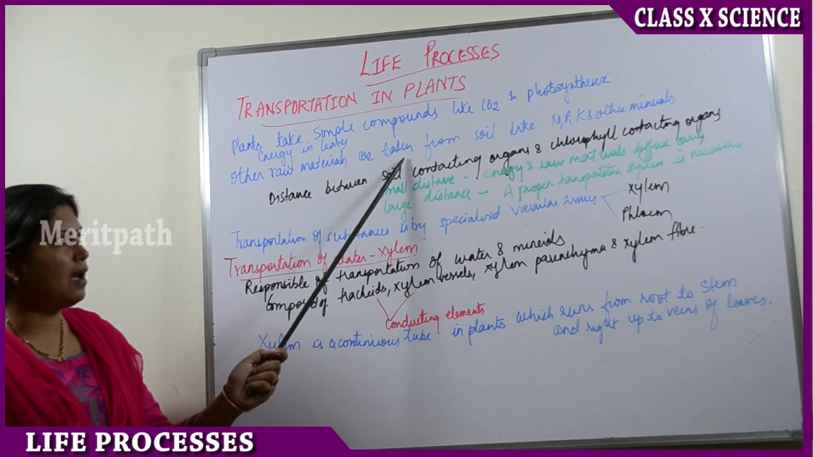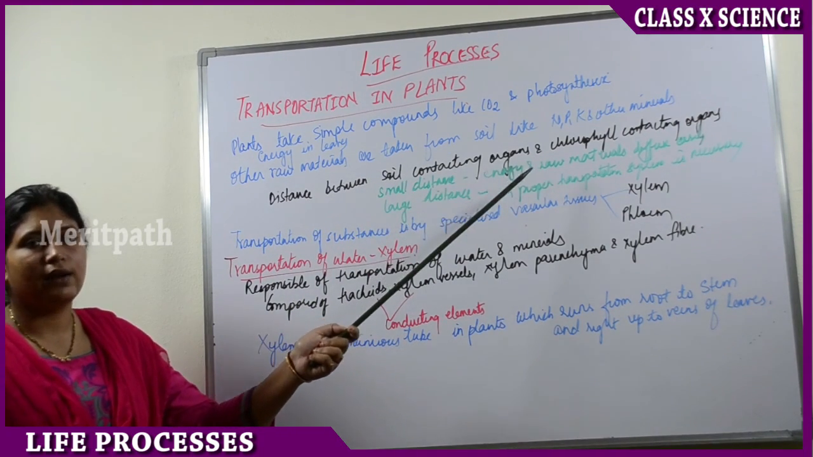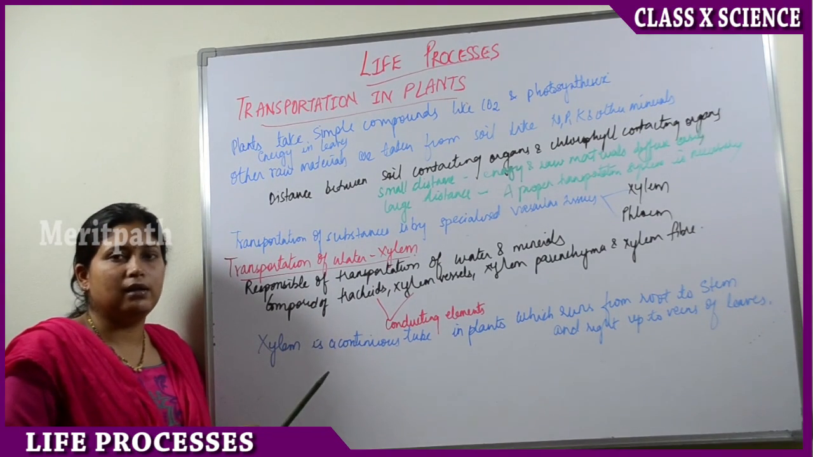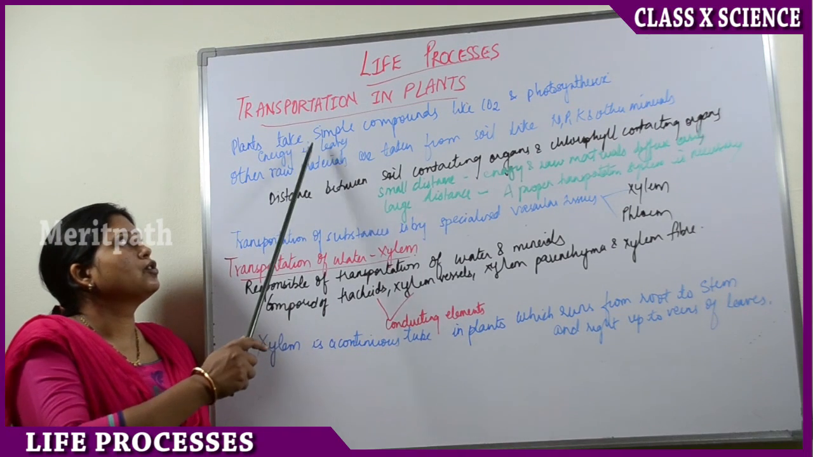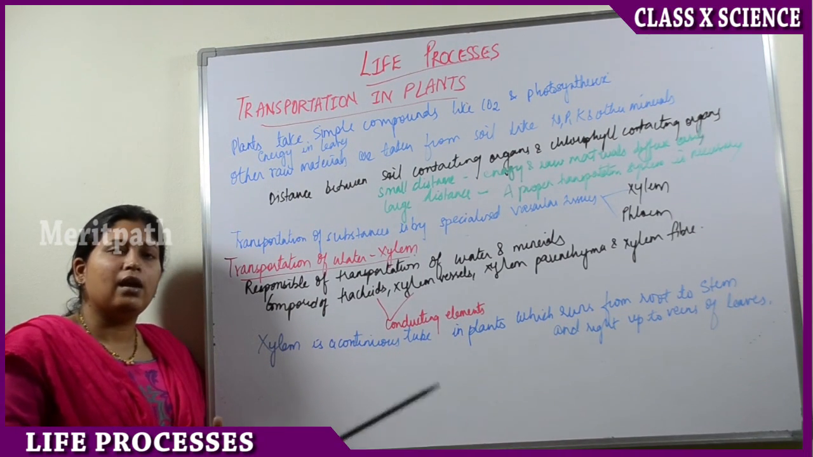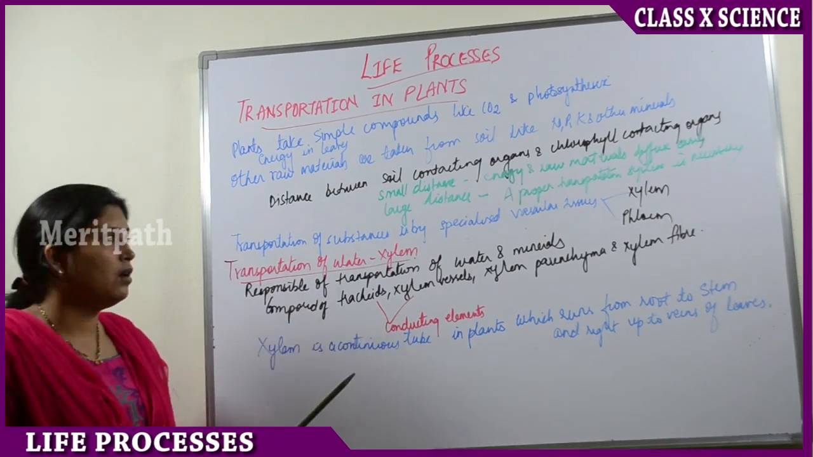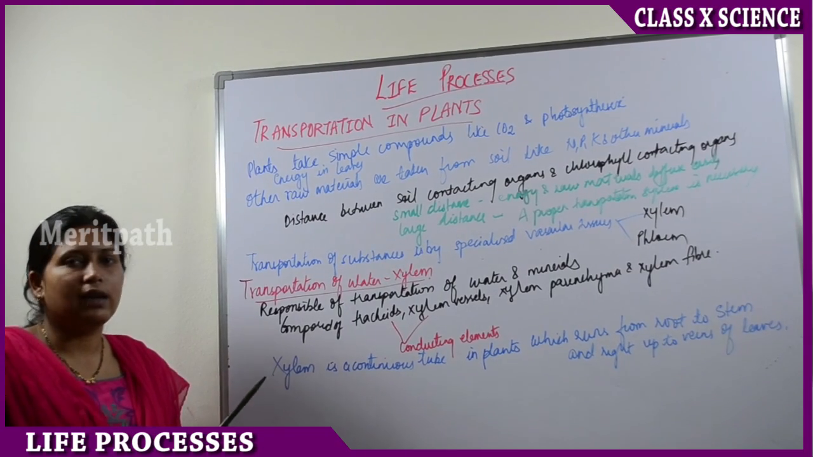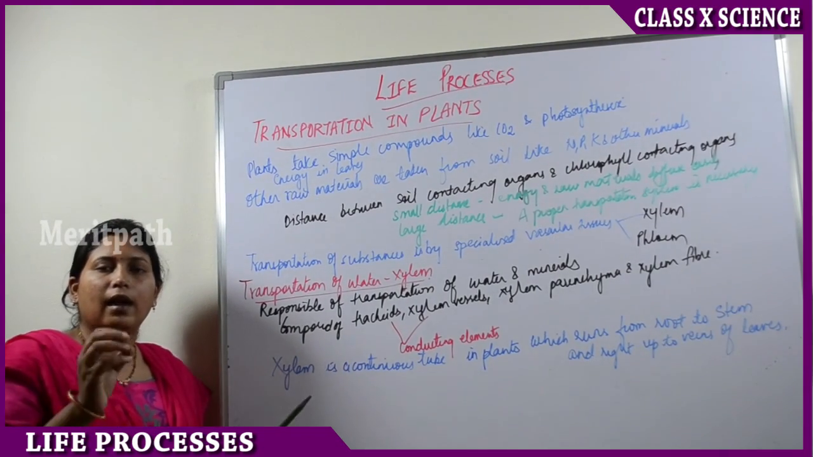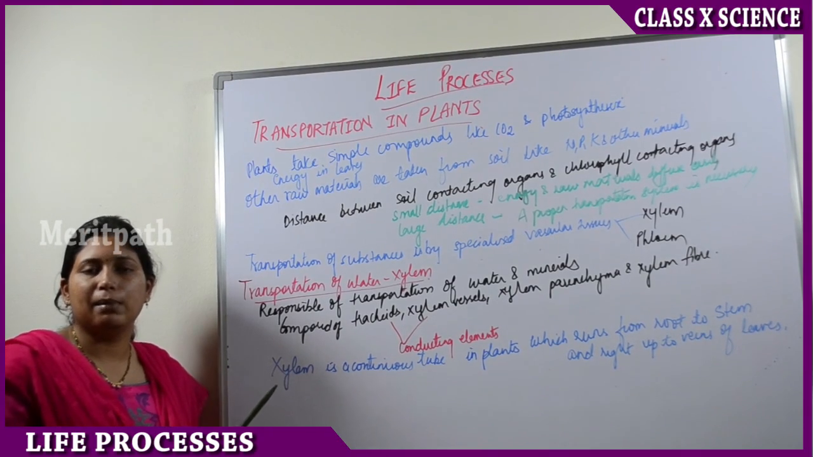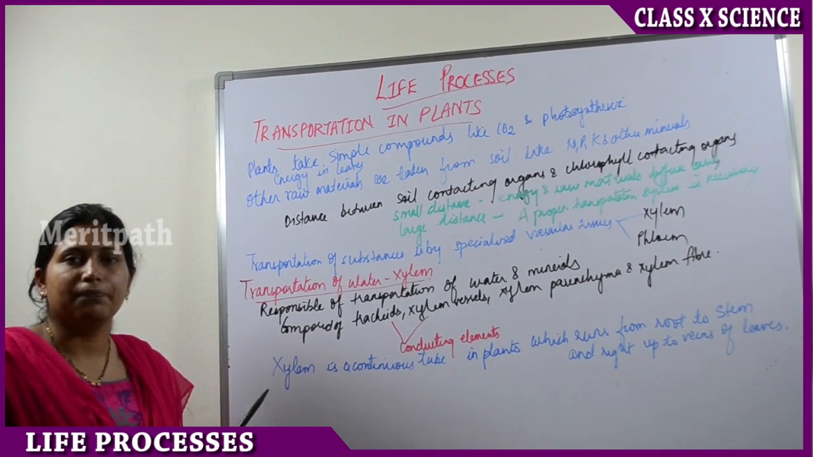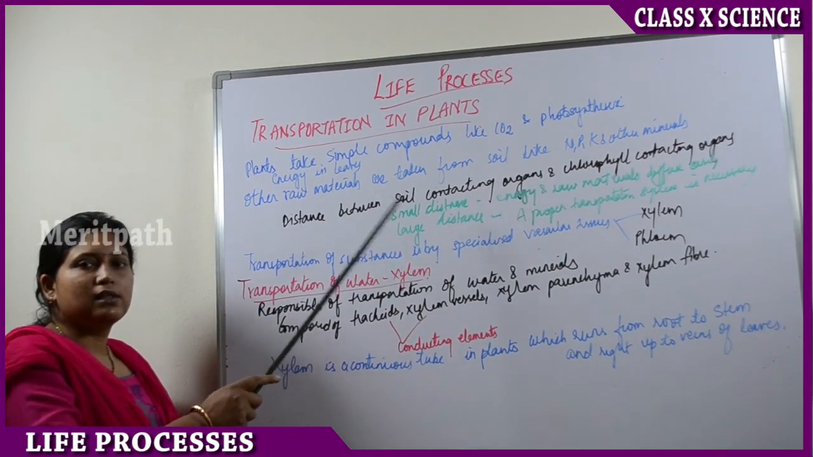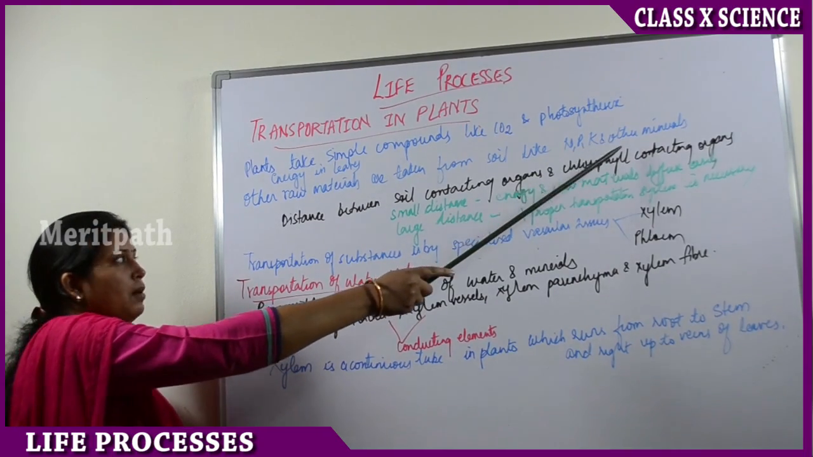Other raw materials are taken up from the soil, like nitrogen, phosphorus and potassium. These are the essential elements which a plant needs. So this is the food energy stored in the leaf, and other materials like water are taken up from the soil. When we irrigate a field, the water reaches the soil, and from this soil the water and other elements like nitrogen, phosphorus and potassium will be transported to parts of the plant.